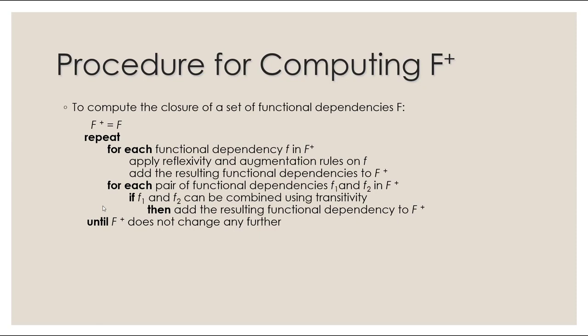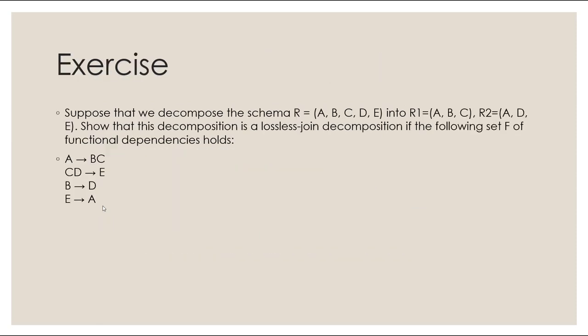Okay, so let's see. Here is an exercise. We have R, which has A, B, C, D, E. R1 has A, B, C. R2 has A, D, E. We want to see if this is lossy or lossless. These are going to be our functional dependencies. Let's first see if any of these have anything in common.